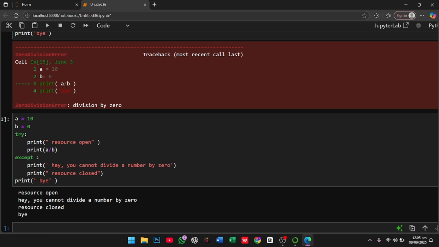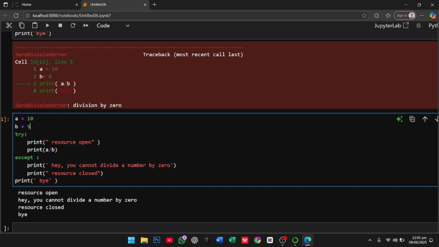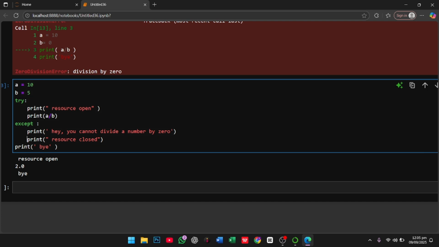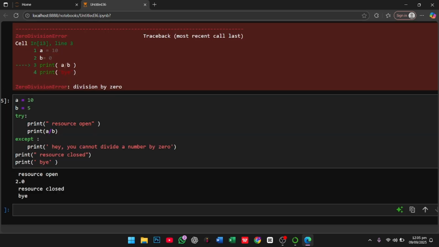But if I run in this sequence, what happens if I change my b to 5? You see our resource is open but isn't even closed, because we don't even run our except condition. That's why we don't even print. And the other case is if I print it like that, let's see what happens. You see our "resource open" and "resource closed". But sometimes it doesn't even happen, like we don't have any condition.